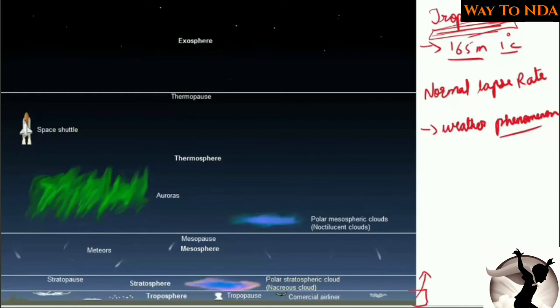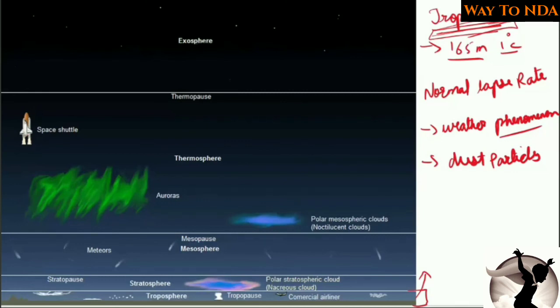So this is the specialty of the troposphere. The weather phenomena take place here, the dust particles are present, the dust particles you will find in the troposphere, and the water vapor you will find in the troposphere.